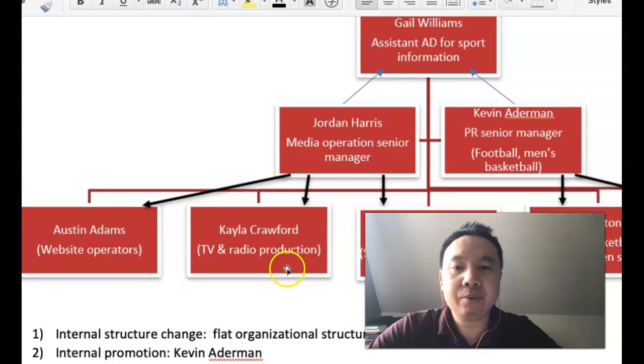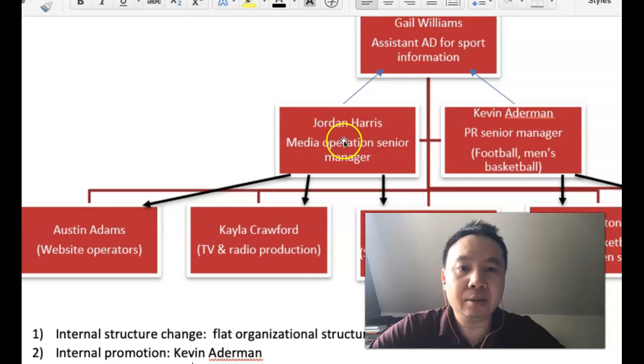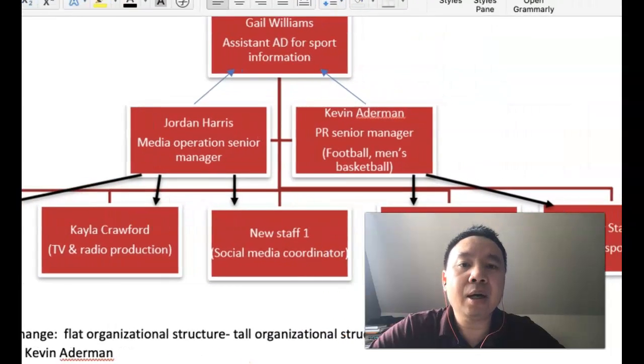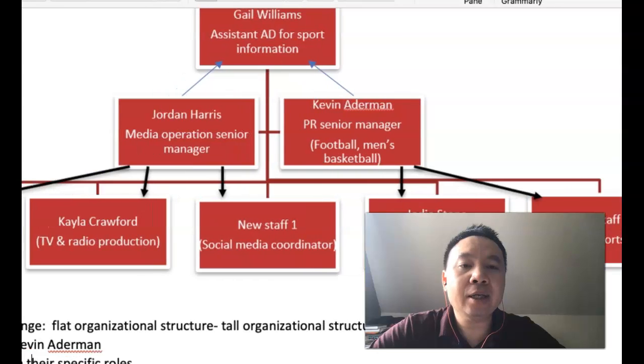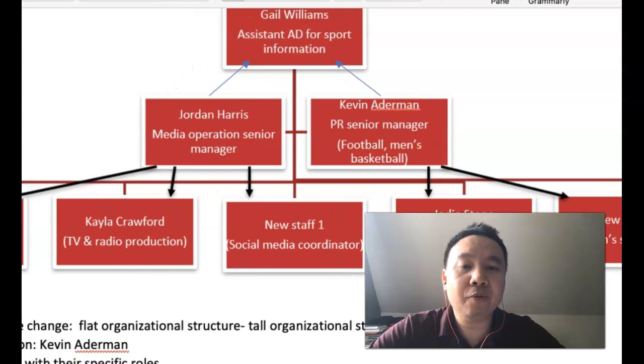We have Kayla Crawford, mainly responsible for TV and radio productions, and we have a new staff member responsible for social media. They are going to report to Jordan Harris directly, and Jordan Harris will report to Gail. For PR, I have Jody Stone and another new staff member, who each have their own duties. They are going to report to Kevin Adamman, and Kevin is going to report to Gail.